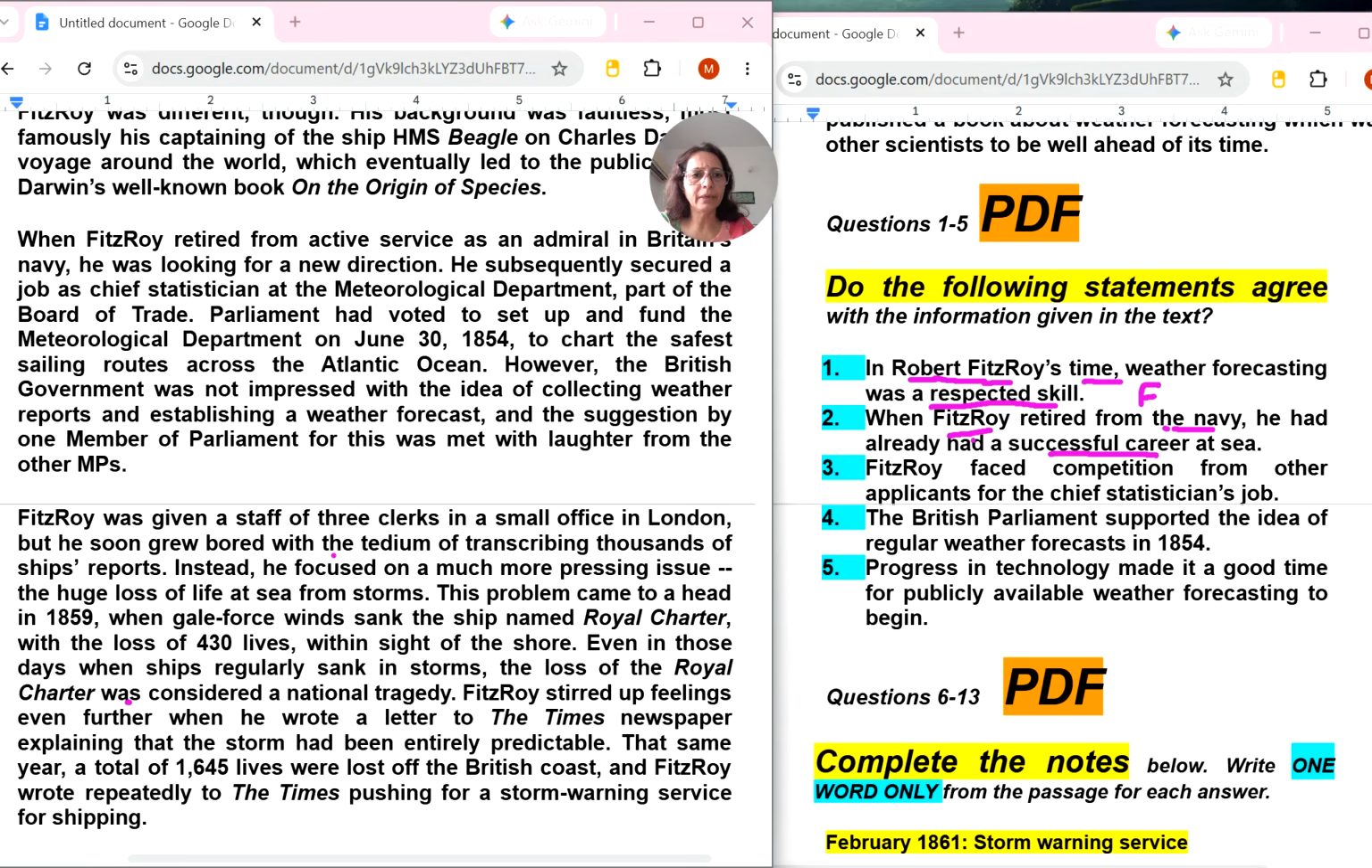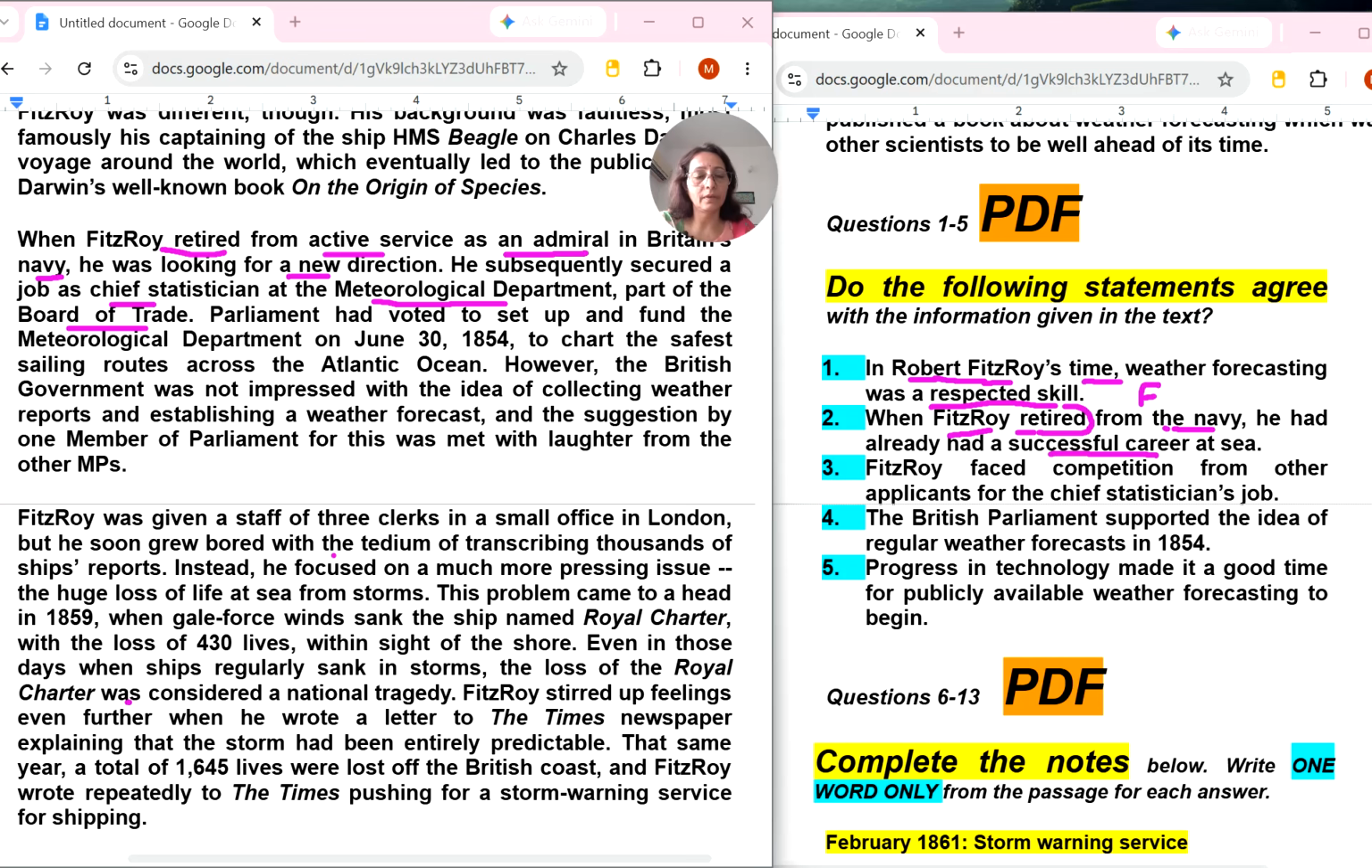In the second paragraph I have seen the word retired is also there. Same sentence structure: When Fitzroy retired from active service as an admiral in Britain's navy, he was looking for a new direction. He subsequently secured a job as chief statistician at the meteorological department, part of the Board of Trade. So we need to find he had already had a successful career at sea. Retired from active service as an admiral.